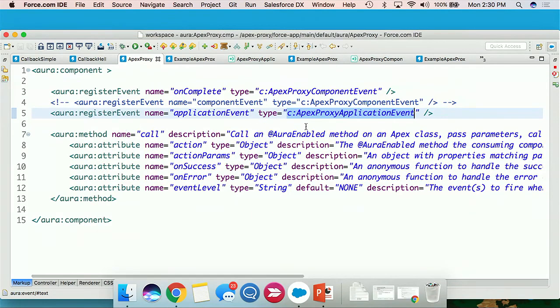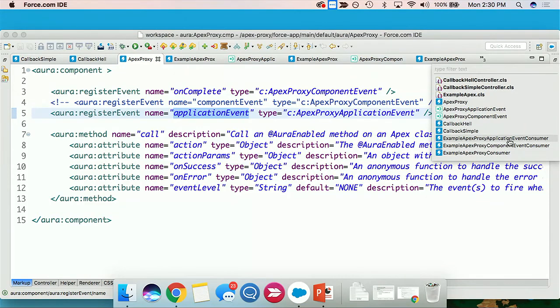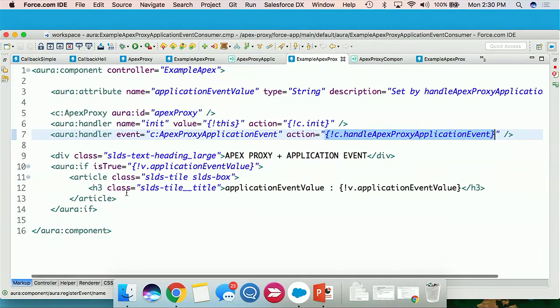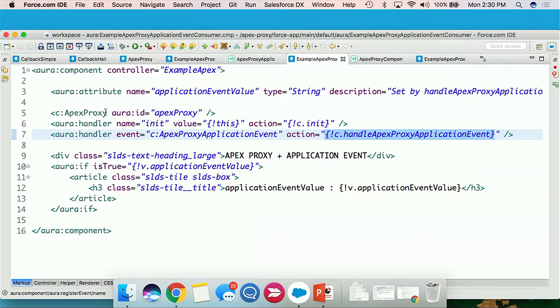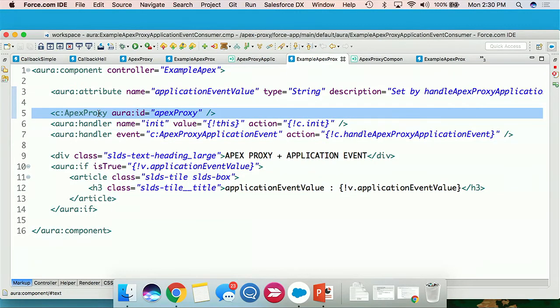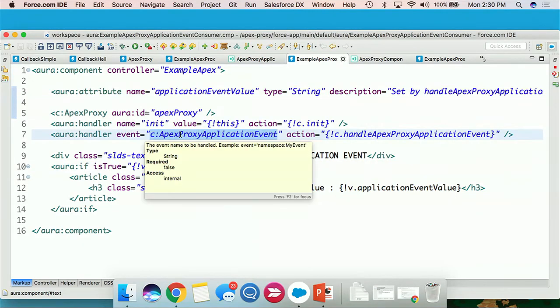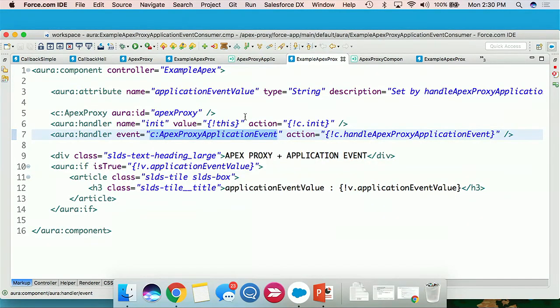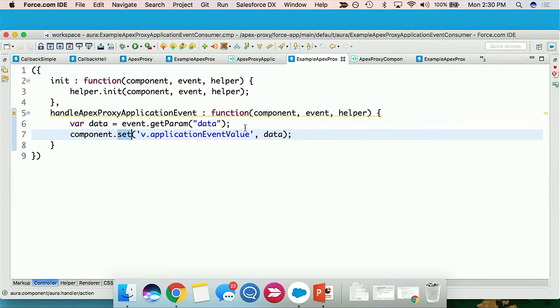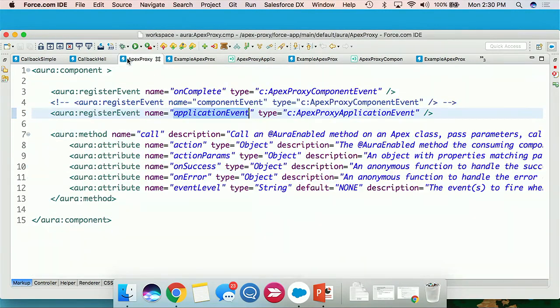So over here in my Apex proxy, I'm declaring this, and then here's an example consuming that and using the application event. Again, I've got my Apex proxy on the page here, and I've got an event handler here that's ready and waiting for this Apex proxy to broadcast. This is within my parent component, and its method is here. Nothing special, just waiting to set a parameter or set an attribute, but obviously you could do whatever you want in this.